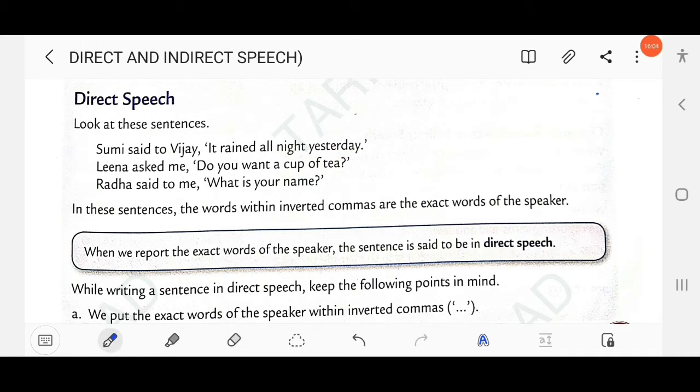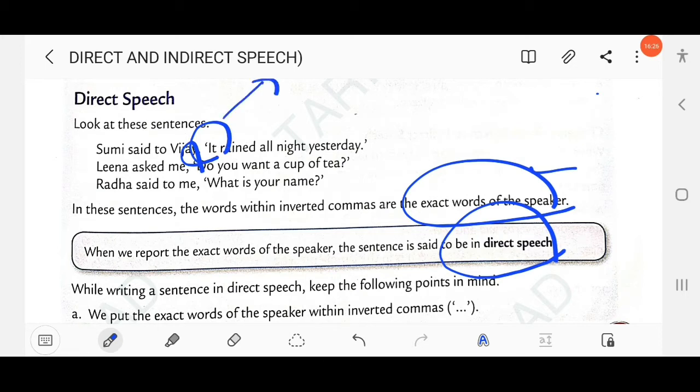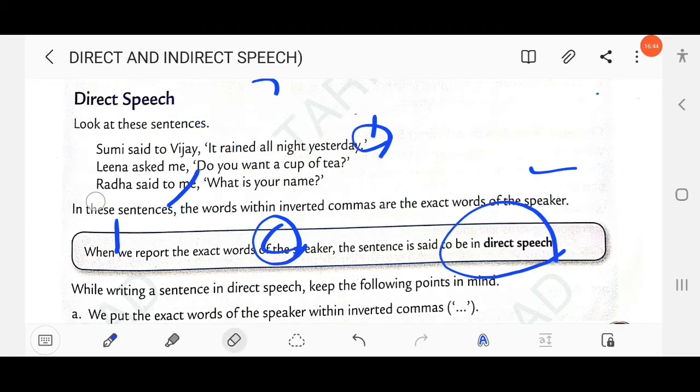So here in these sentences the words within inverted commas are the exact words of the speaker, right? So when we report the exact words of the speaker, the sentence is said to be in direct speech. As we have already discussed, what is direct speech? Now a comma is used, and the first letter of the reported clause should be written in capital letter, right? I is written in capital letter, D is written in capital letter, W also written in capital letter. Clear? And a quotation mark is also used here. This is known as direct speech.